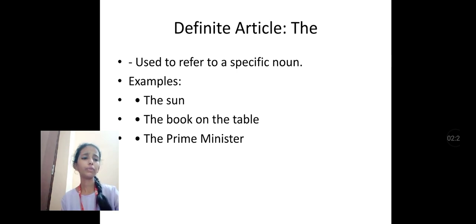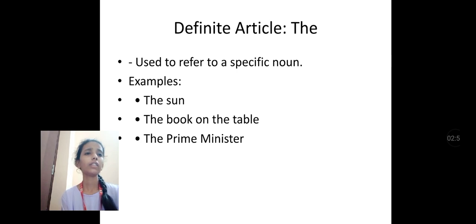The is used before oceans, rivers, mountains, islands, and canals. For example, the Pacific Ocean, the Godavari, the Ganga. And also, the is used before holy books: the Bible, the Quran, the Gita. Also, the is used before musical instruments, inventions, and public buildings.